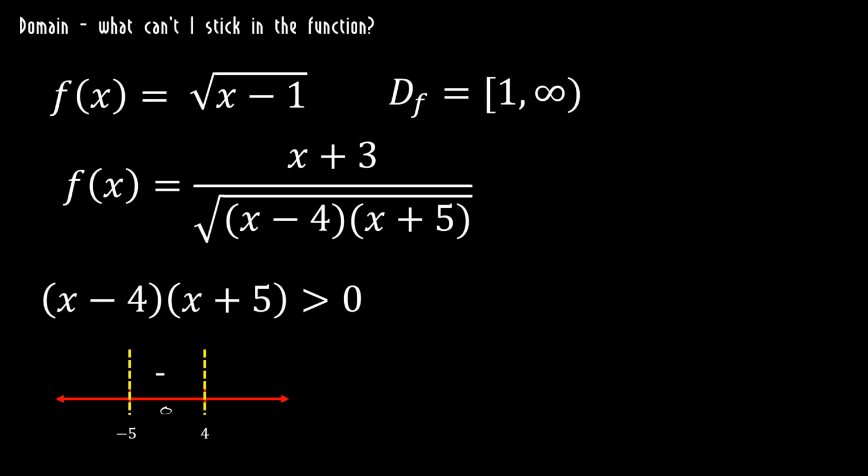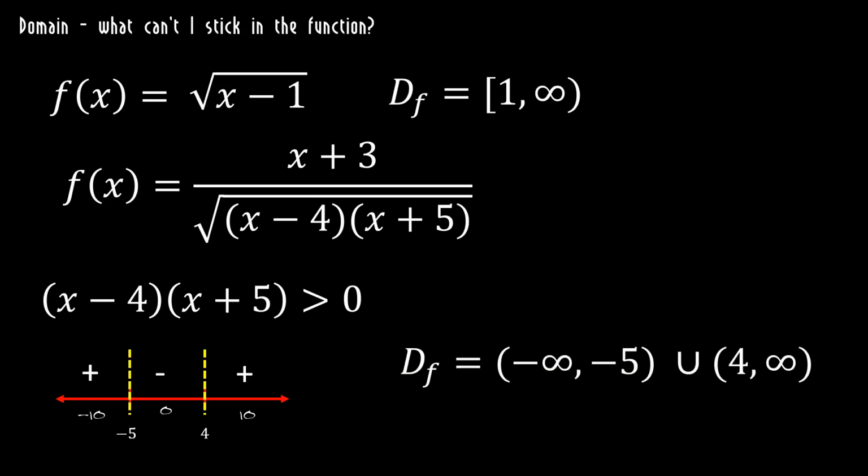If I stick in something bigger than 4, say 50 billion or 10, first one's positive, the second one's positive, a positive times a positive is positive. If I stick in something less than negative 5, like negative 50 billion or negative 10, I'll have a negative times a negative. That'll also be positive. So my domain is from negative infinity to negative 5 and from 4 to infinity. I have open brackets on the negative 5 and the 4 because if I plug those numbers in the bottom, I'll get zeros. Zeros in the bottom, bad.